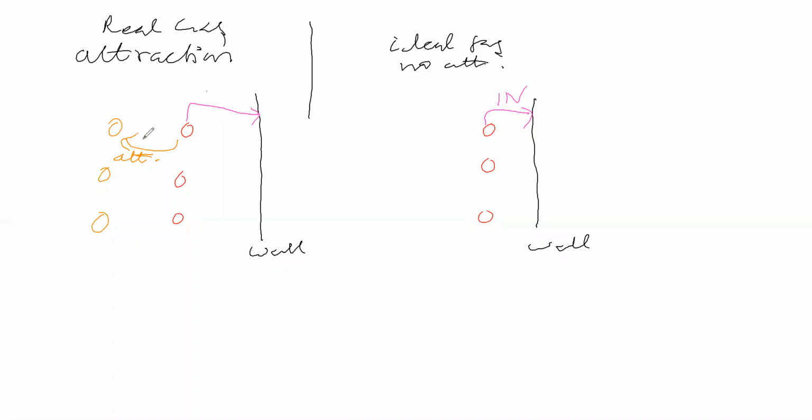Suppose the force is 0.2 Newton. This gas molecule is pulling its neighbor because of attraction with a certain force. The certain force is 0.2 N. Now you say, what about this gas molecule?